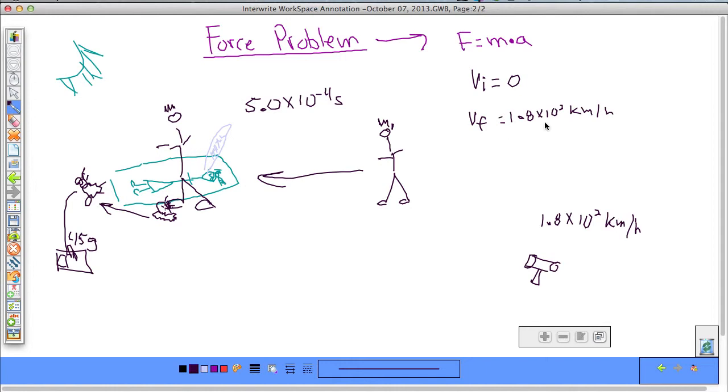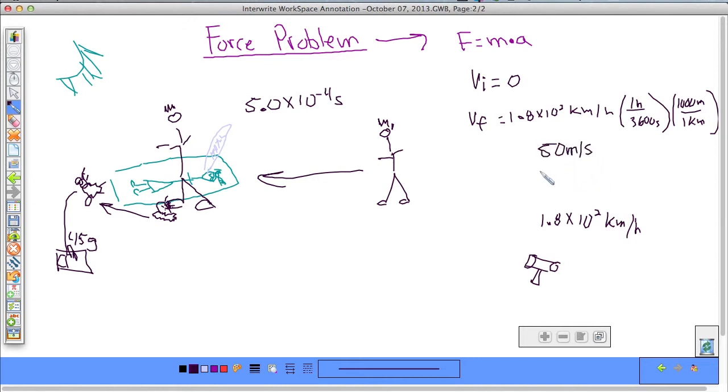Let's convert that to meters per second. So we have 1 hour over 3,600 seconds, times 1,000 meters in 1 kilometer. Divide by 3,600 times 1,000 should come out to 50 meters per second.